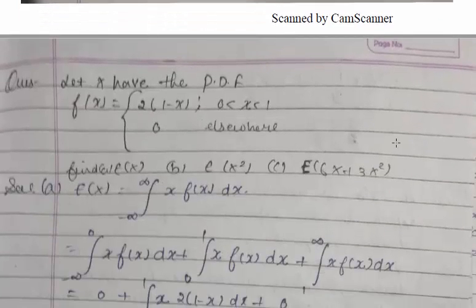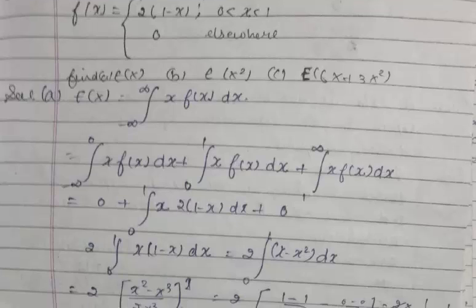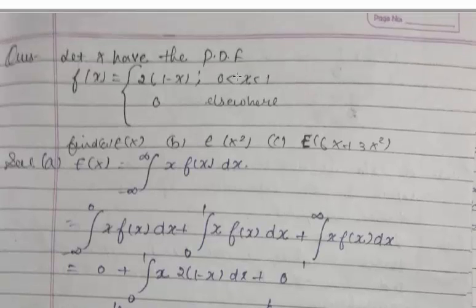Next we discuss, let x have a probability density function f(x) equals 2 times (1 minus x) for 0 less than x less than 1, and 0 otherwise. Find expectation of x, expectation of x square, and expectation of 6x plus 3x square. As we know, this probability density function is defined for a continuous random variable.